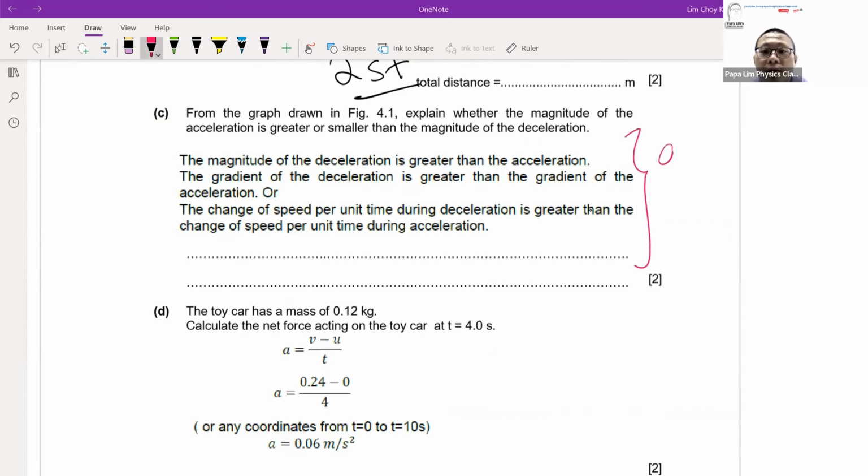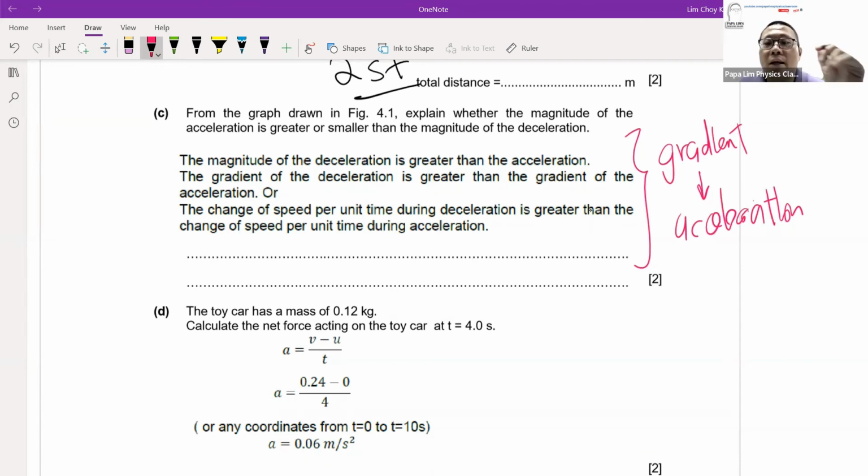Okay, from the graph, the gradient allows us to deduce the acceleration. So when you want to compare the accelerations with respect to the graph, the question is actually asking you to make comments on the magnitude of the gradient. That's why, when you look at the magnitude of the acceleration, you have to make references to the gradient of the graph. So that's why you look at the answers that are given to you.